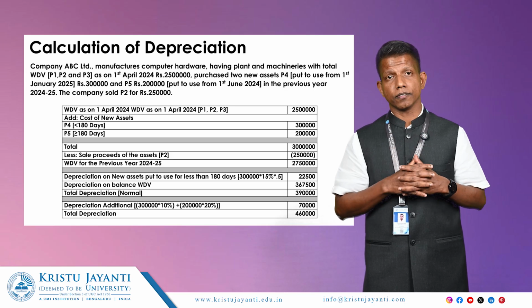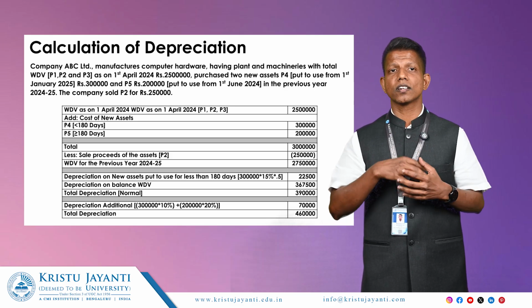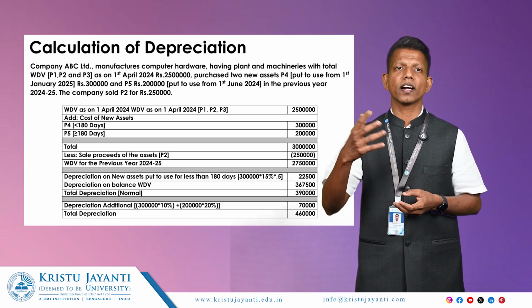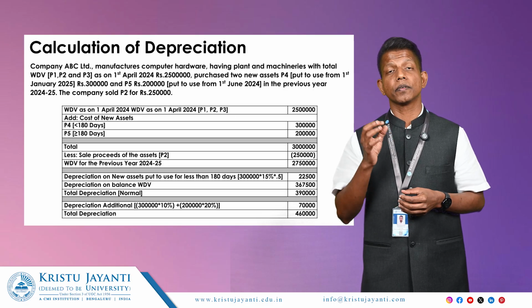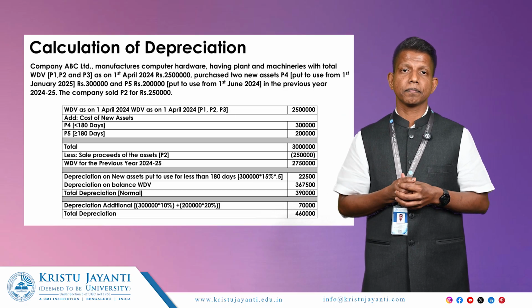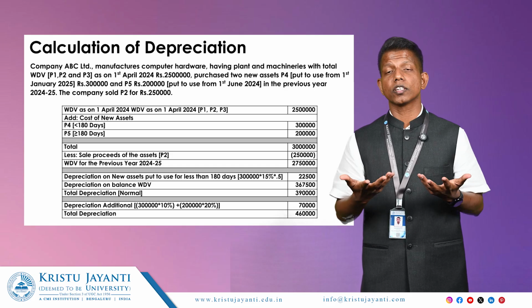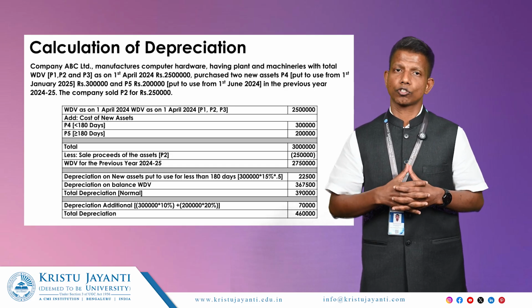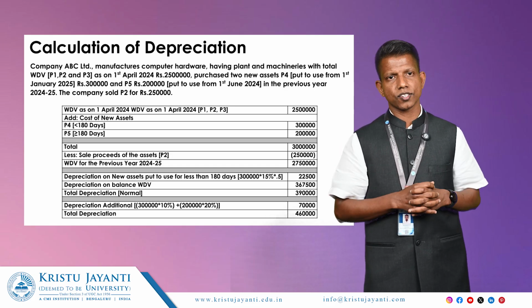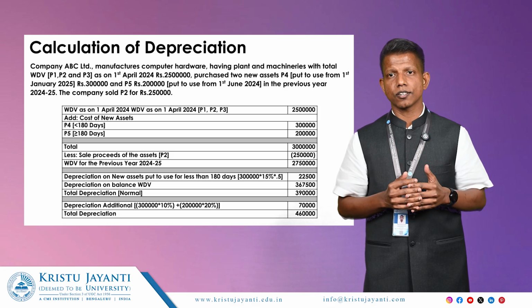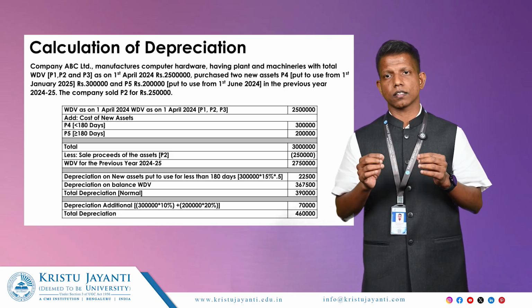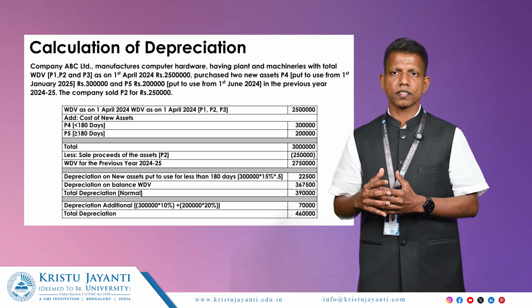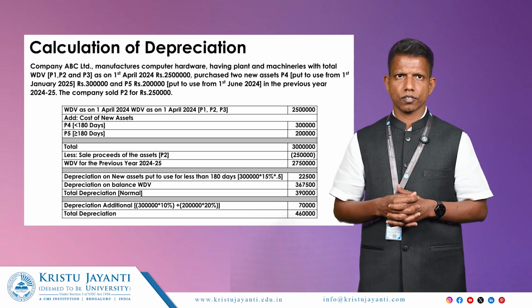And on P5, the new plant and machinery which is put to use for more than 180 days, 20% additional depreciation is available. So 2 lakh into 20%, we get 40,000, total 70,000 additional depreciation, and the total depreciation amounts to rupees 4,60,000, 3,90,000 normal depreciation plus 70,000 additional depreciation.